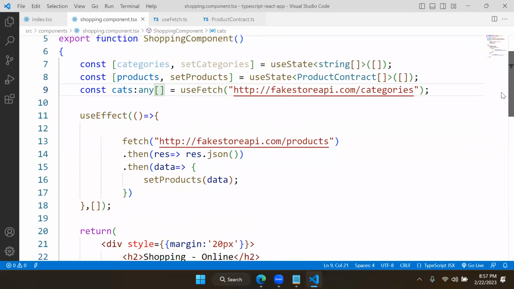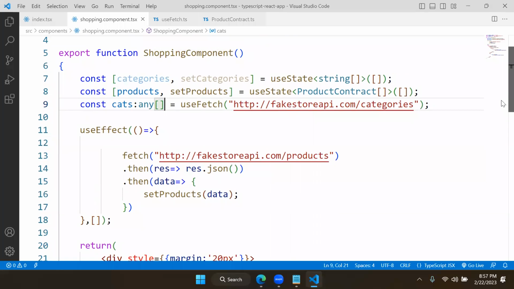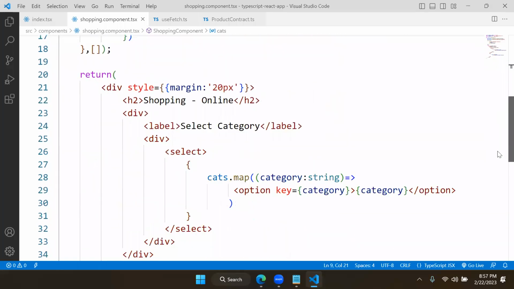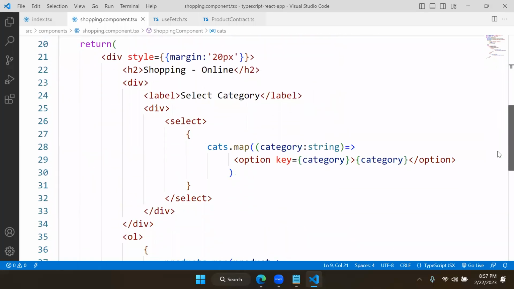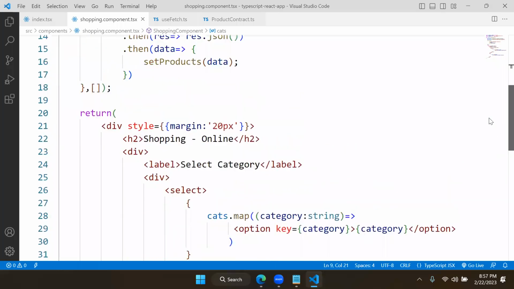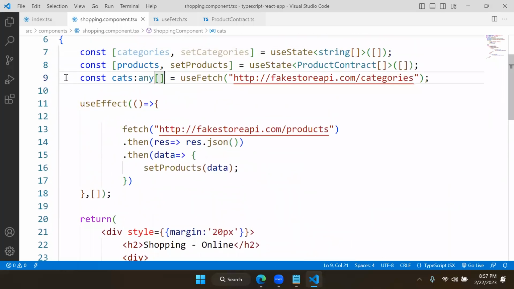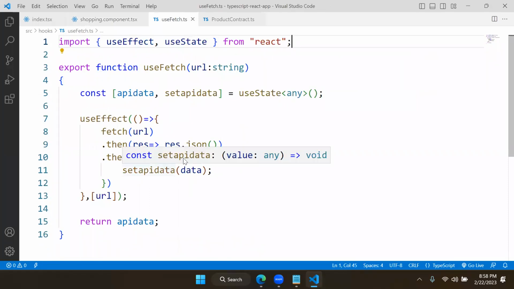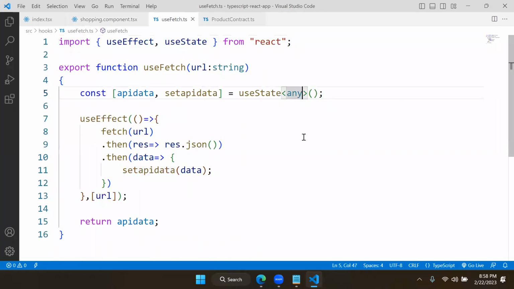Let's change this. What is the fetch here? The data type is any type array.